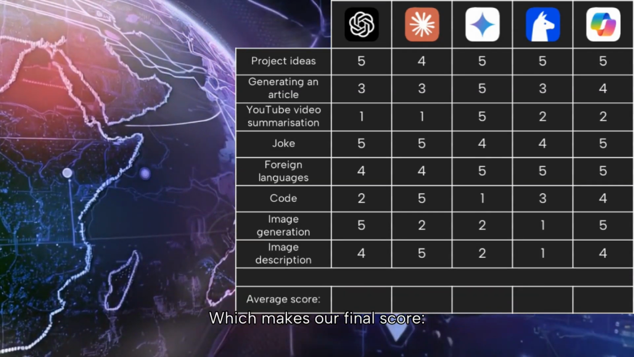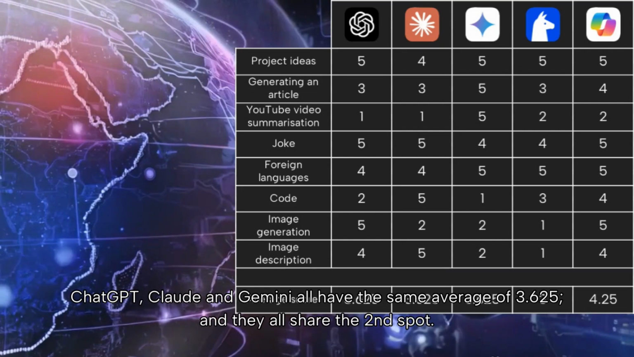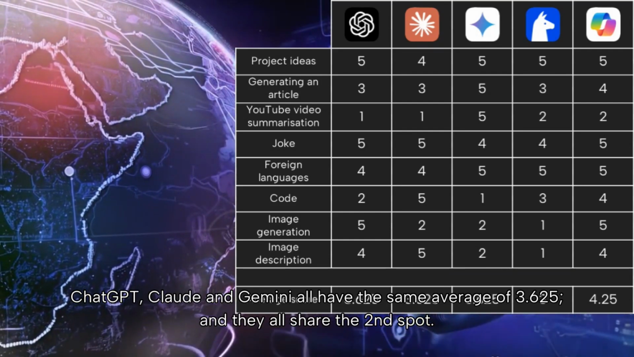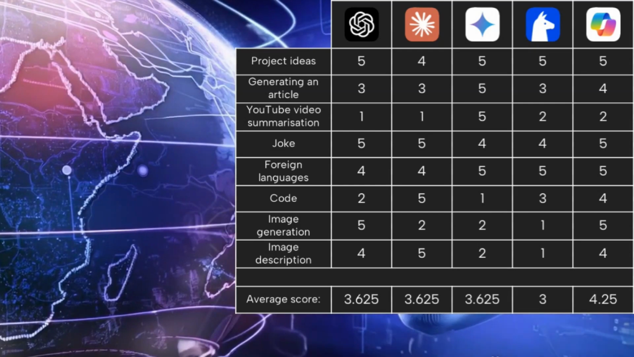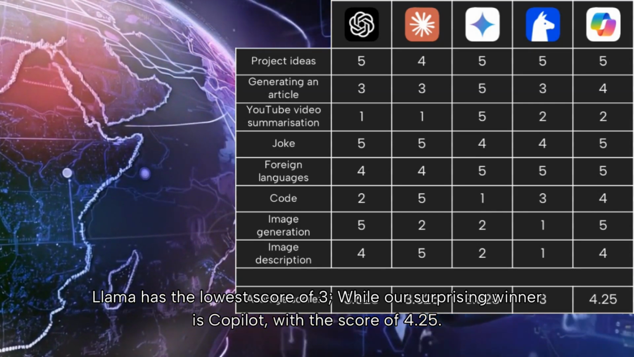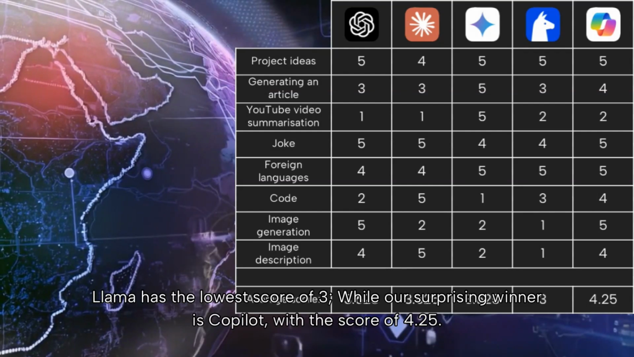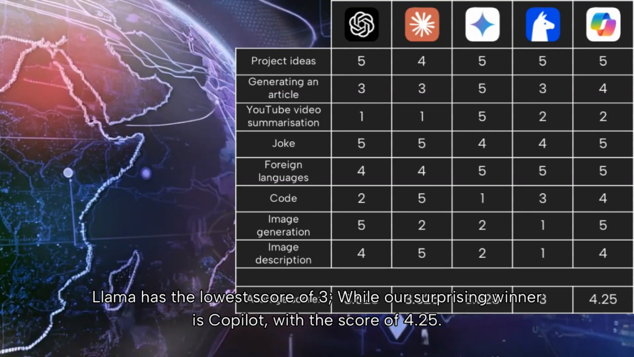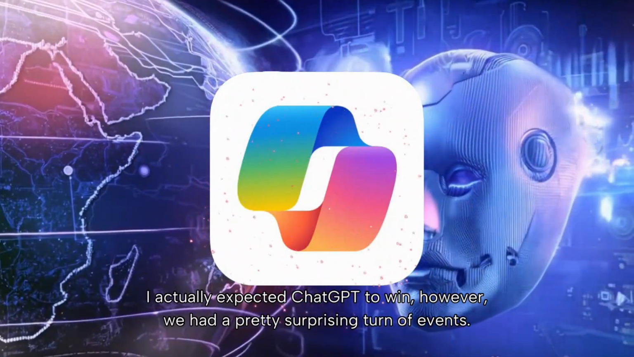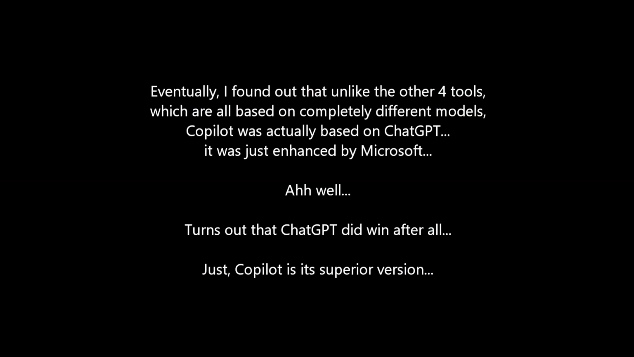Which makes our final score. ChatGPT, Claude, and Gemini all have the same average of 3.625, and they all share the second spot. Llama has the lowest score of 3, while our surprising winner is Copilot with the score of 4.25. I actually expected ChatGPT to win, however, we had a pretty surprising turn of events.